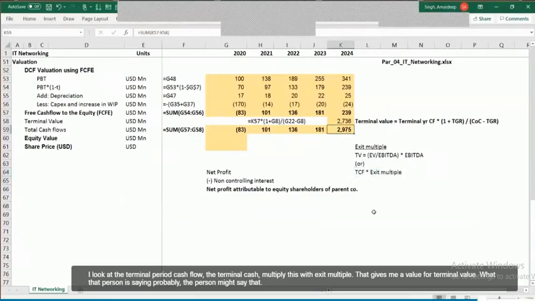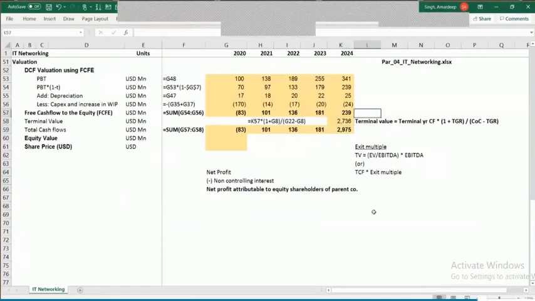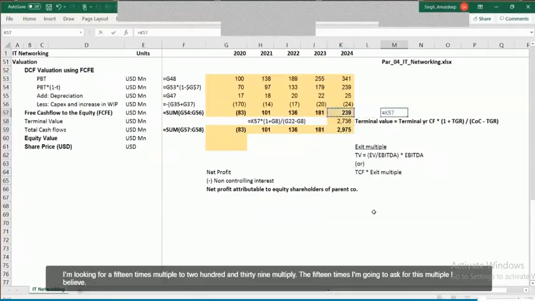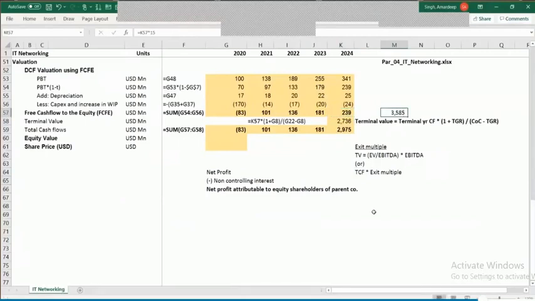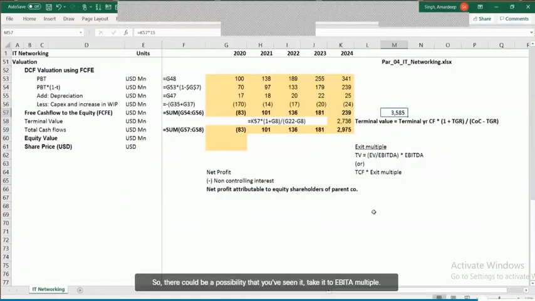That person might say that I'm looking for a 15 times multiple, so 239 multiplied by 15 times. I will exit at this price, right? So there could be a possibility that you simply take EV to EBITDA multiple or exit multiple based on terminal cash flow, or you use a model which is called